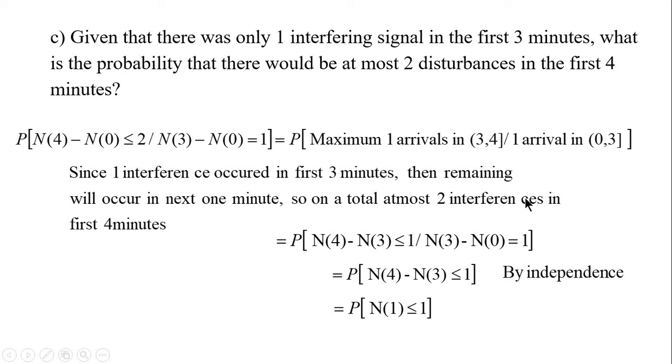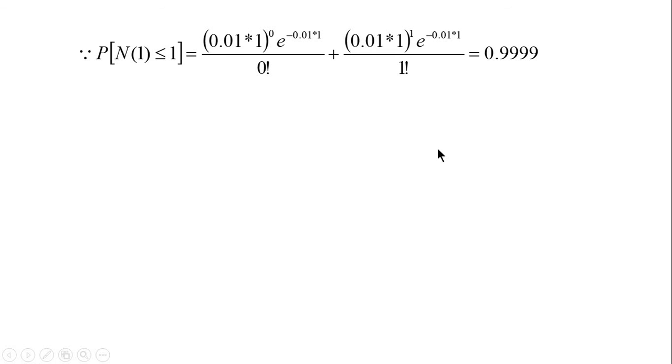And you know that they are independent, so it is the same as the probability of N4 minus N3 less than or equal to 1, that is the probability of N1 less than or equal to 1. After substituting in this, we get our answer. It is the same as the previous methods.